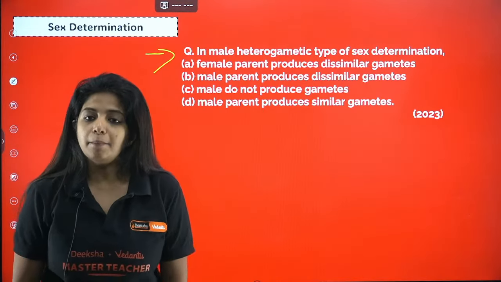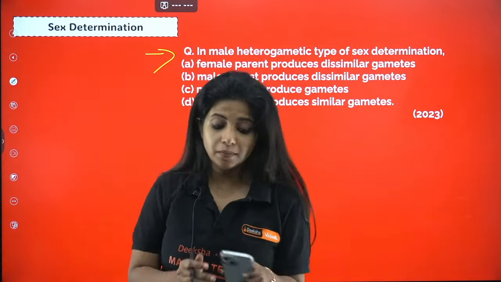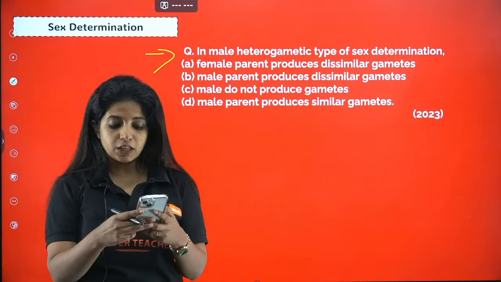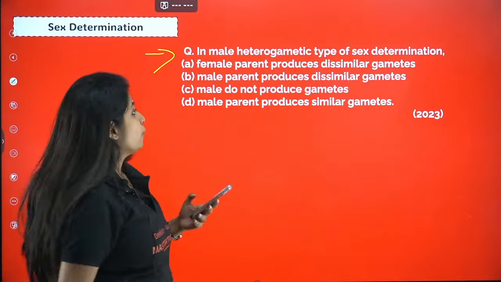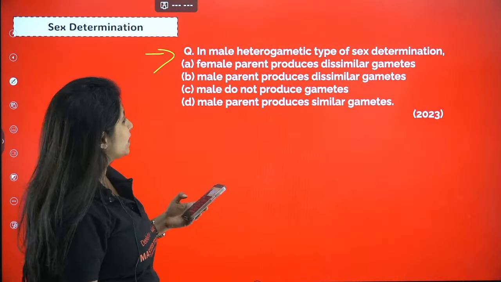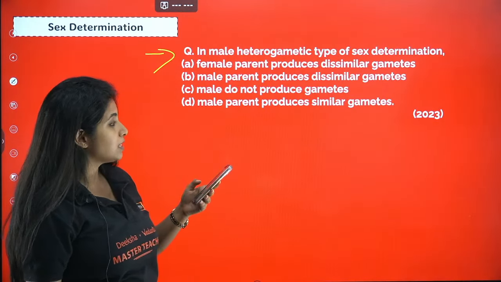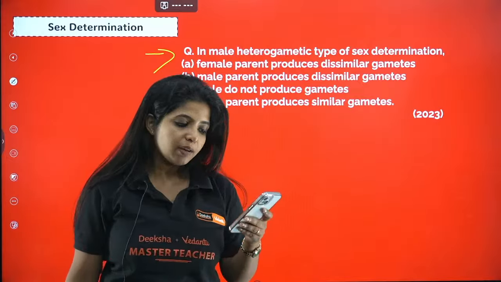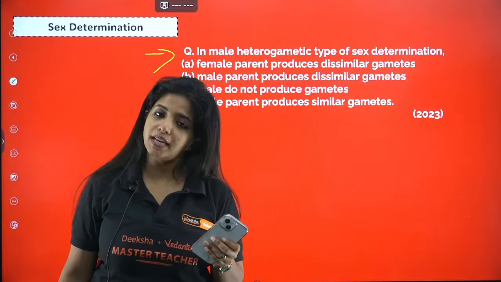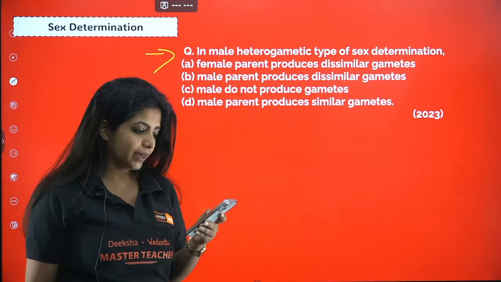In male heterogametic type of sex determination, what is going to happen? Female parent produces dissimilar gametes, male parent produces dissimilar gametes, male do not produce gametes only, or male parent produces similar gametes. Humans are not an example of this. Humans are an example of XX-XY type of sex determination. Okay?